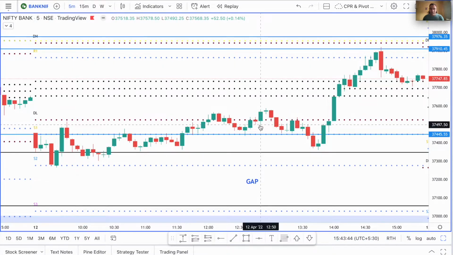Which candle was that? It was a 12:50 p.m. candle. And then in fact you can see that this area acted as a resistance. It pushed price back down from there, and again this particular gap, the upper border of the gap that we had marked initially, which was broken at this point, but then here again, before it hit the gap there, it turned and it took a nice bounce from there. So it never really went back to the S2 pivot.